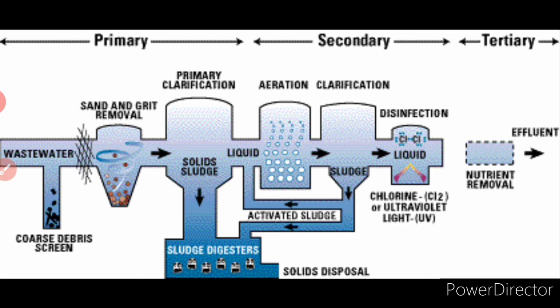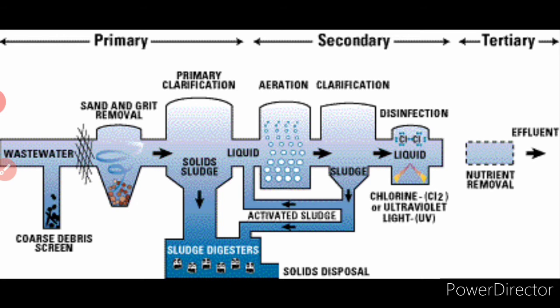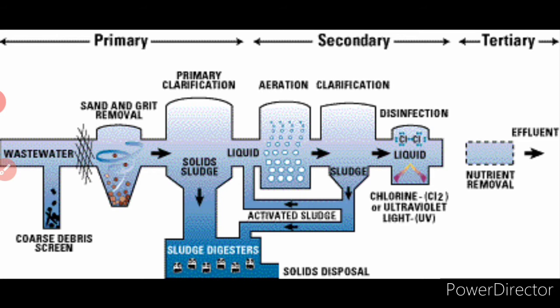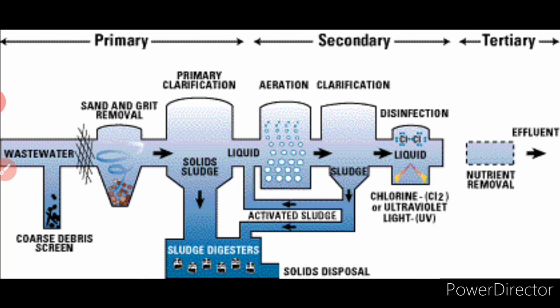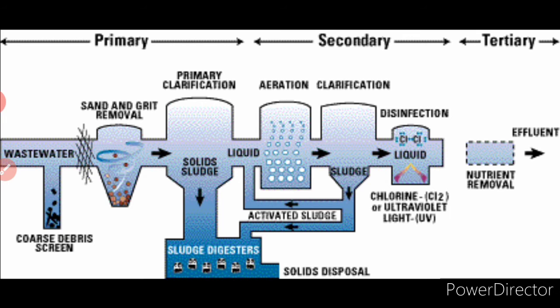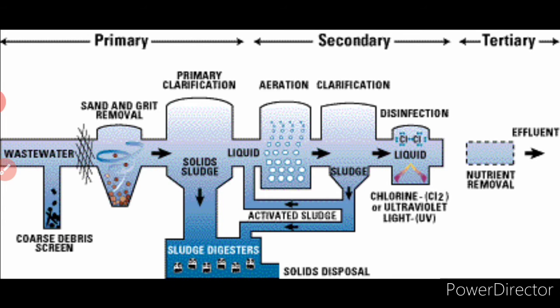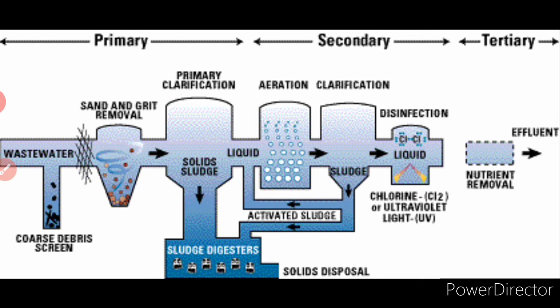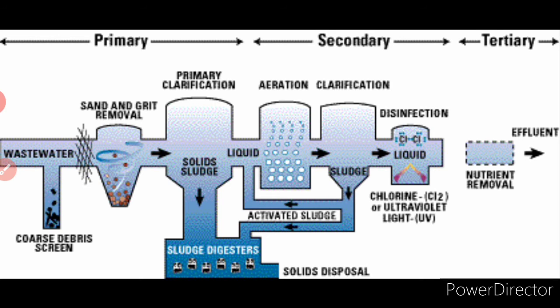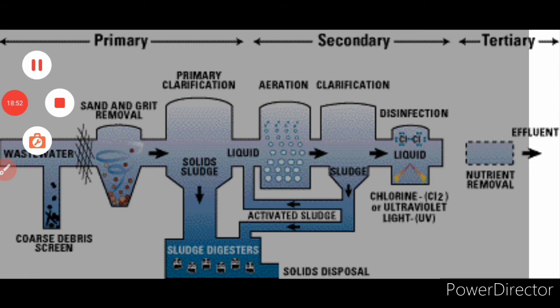Clarification is done there, sludge is sent down for solid disposal, then disinfection, that is chlorination, is done with chlorine, Cl2, or ultraviolet light, UV radiation. The coarse debris and solid disposals stay down. Then from the tertiary stage, disinfected, chlorinated water is let out. Nutrient removal is done there, which is given here as effluent. So this is the picture for wastewater recycling, with the 3 stages: primary, secondary, and tertiary.